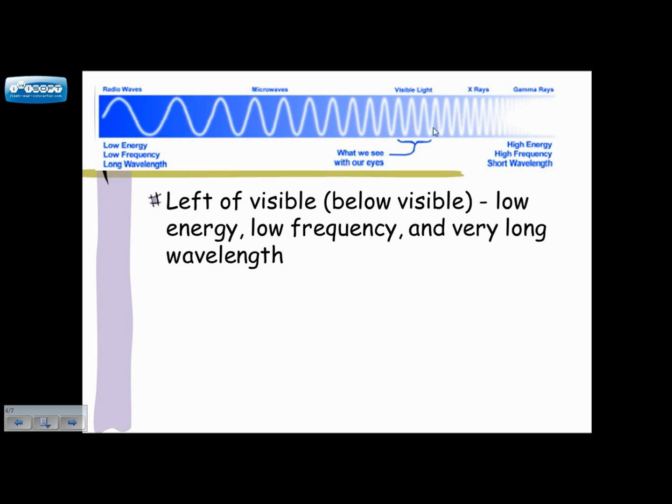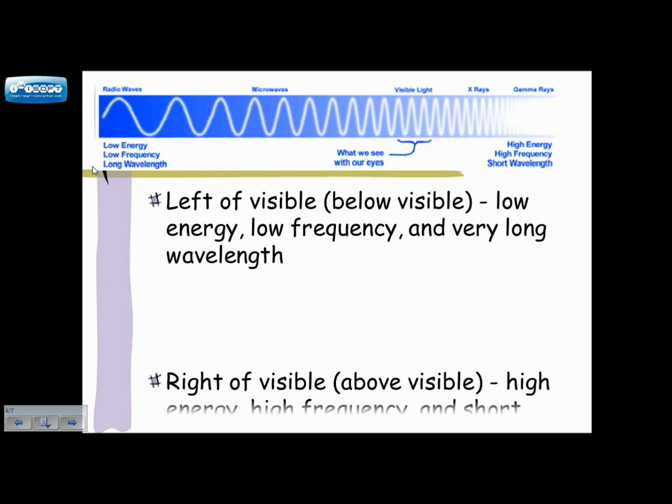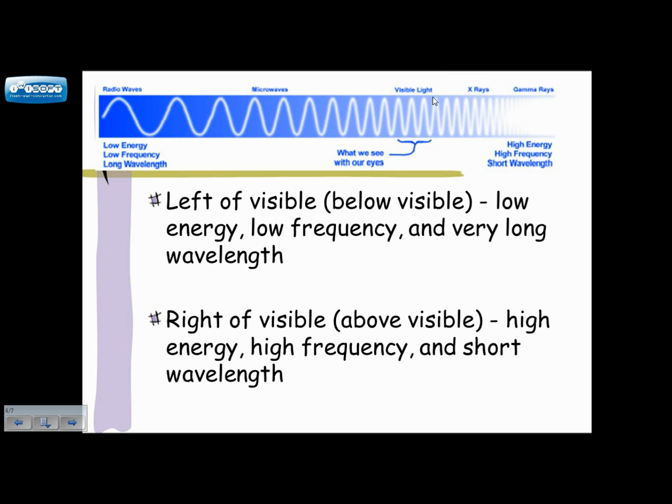So left of the visible, so visible is right here, very small section. Left of the visible, which is here below, is very low energy, very low frequency, and very long wavelength. So energy and frequency are directly related, and then they are inversely related to wavelength. To the right of the visible, over here with our X-rays and gamma rays, you have very high energy, high frequency, and short wavelength. So again, energy and frequency are directly related. Wavelength is inversely related.